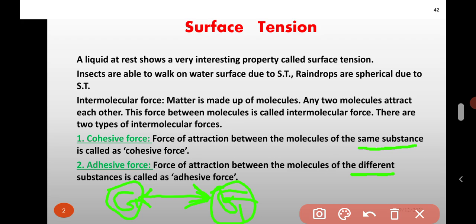Second one is adhesive force. Force of attraction between molecules of different substances. Suppose we take a glass molecule and a water molecule. These two molecules again attract each other, but these substances are different, and the force of attraction between these two molecules is called adhesive force.